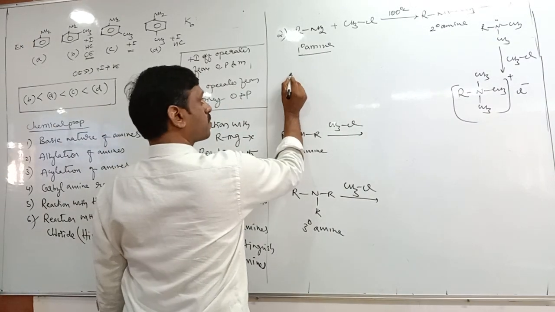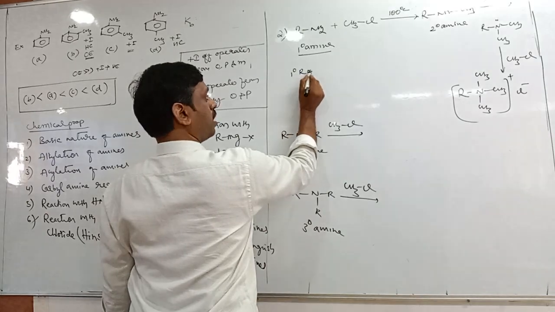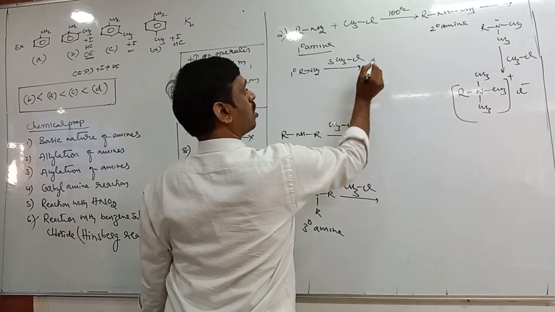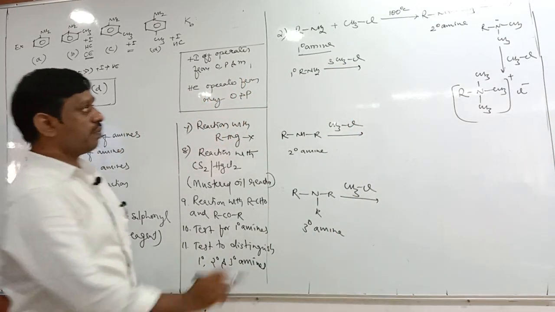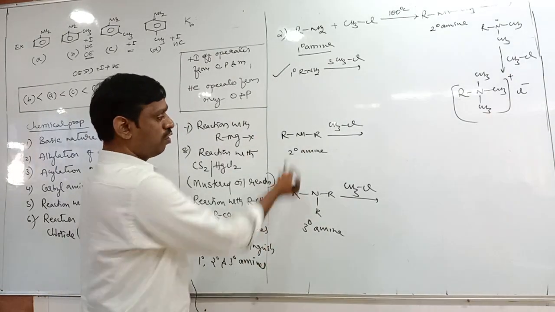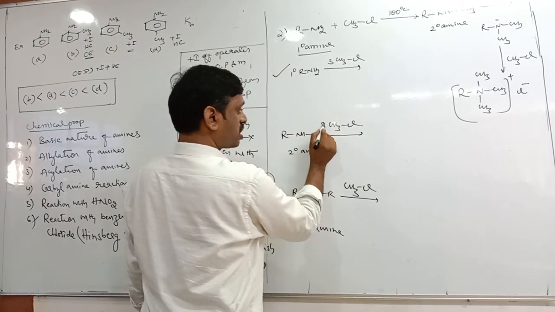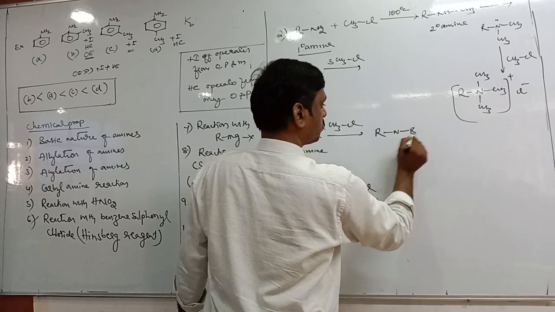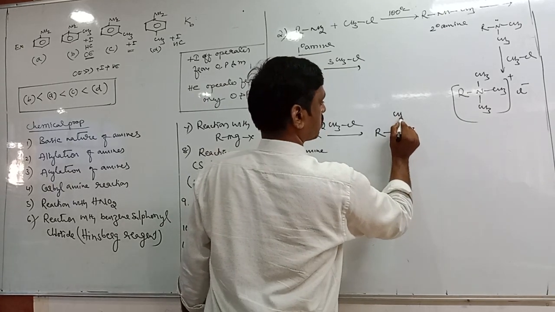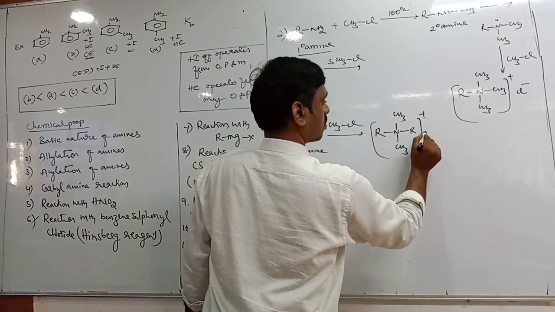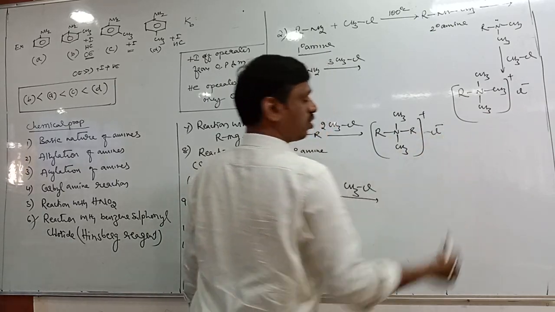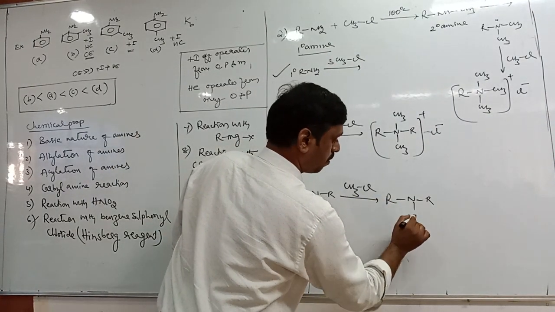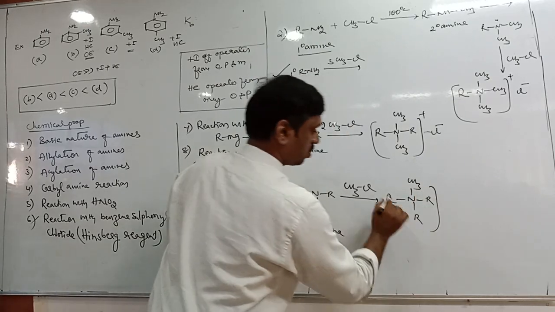Tell me, primary amine reacts with how many moles of methyl chloride? 3 moles. So primary amine reacts with 3 moles. What about secondary? Secondary amine reacts with 2 moles. What does it form? Finally it forms quaternary ammonium salt, right? But tertiary amine reacts with only 1 mole. It also finally forms quaternary ammonium salt. So therefore,